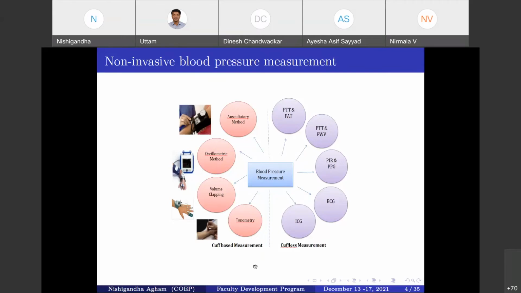Now, what happens in the fourth method, tonometry? A superficial artery is squeezed against a flat bone, and the deformation of the arterial wall is measured using a displacement sensor. That is what happens in the tonometry method. These are what we normally call the traditional methods for measuring blood pressure.